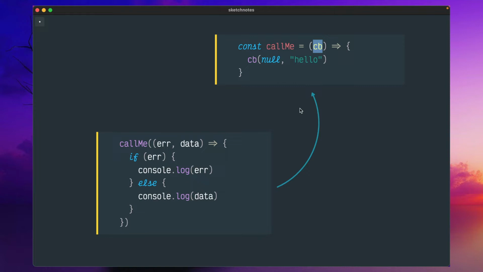But let's assume this is a new function, call me, and inside that you are passing another function, and inside this call me you may do any operation. Maybe you are trying to write to a file system or make an HTTP request. Depending upon the outcome of your actual intention of this call me function, eventually you want to call this function by passing the result.